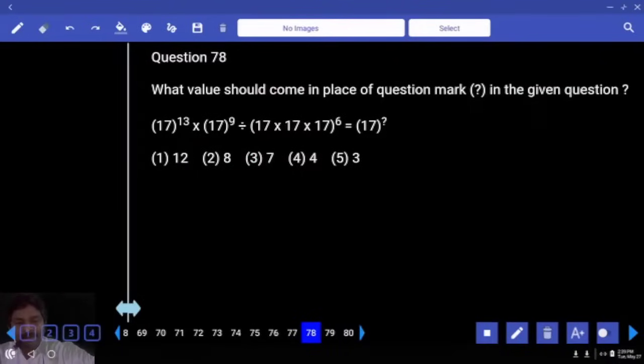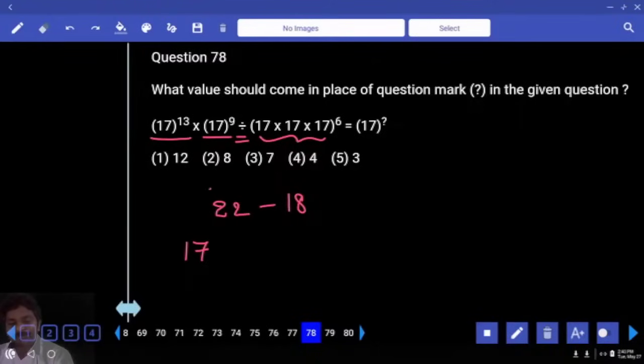We just need to concentrate only on the exponent. 17 cube into 17 power 9 is 17 to the power of 22. Divided by, so you have to subtract in the exponent. This can be written as 17 cube to the power of 6, 17 power 18. So the answer is 17 to the power of 4.